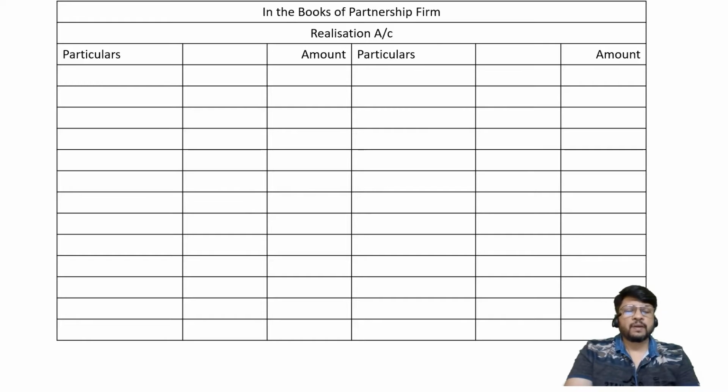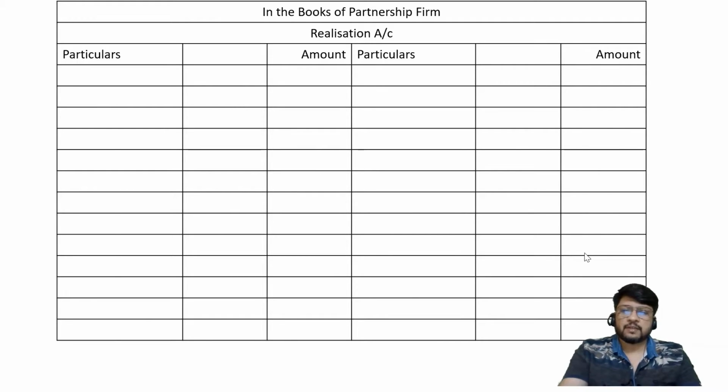First stage is to open the necessary ledger accounts. We have completed that step. In the first stage, which is transfer, the first step is to open necessary ledger accounts, which we have completed. The second step is transfer of assets and liabilities from the existing balance sheet. If you have seen the previous lecture properly, you will remember I specifically highlighted that this step is to be passed at book value. So we are going to consider book value. Are you getting the point I'm trying to specify? Book value is very, very important for us.